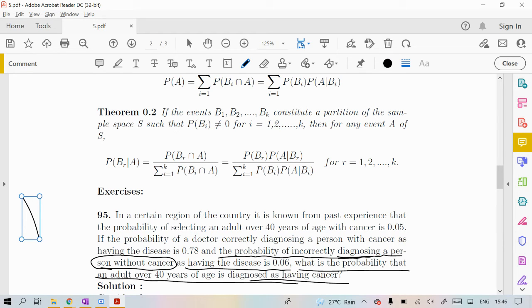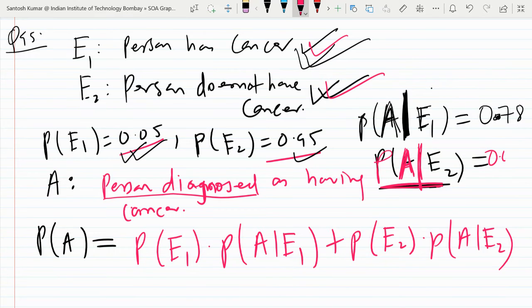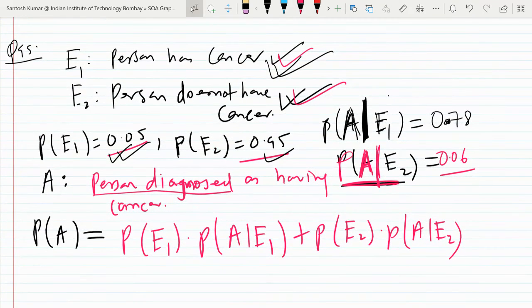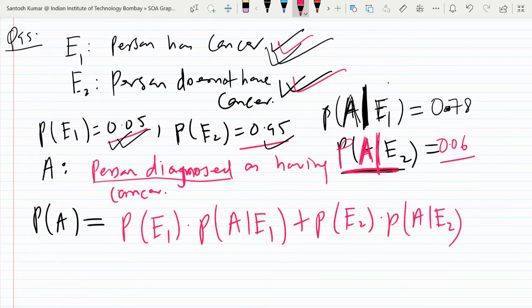Read the question, you will get there. The probability of incorrectly diagnosing a person without cancer. So the person does not have cancer, still the probability of incorrectly diagnosing a disease is 0.06. So 0.06 is the probability that if a person does not have cancer, the doctor or the test will still diagnose them as having cancer. It is given in the question, just put it here.